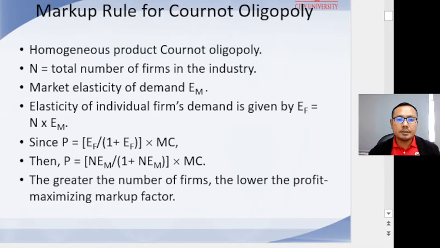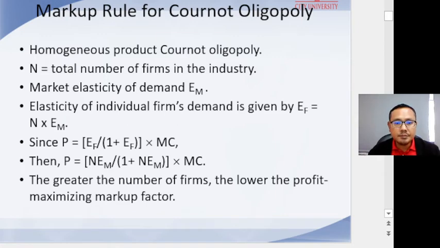Recall that in a Cournot oligopoly, there are few firms in the market serving many consumers. A few firms means normally not more than 10. The firms produce either differentiated or homogeneous products, and each firm believes rivals will hold their output constant if it changes its own output.